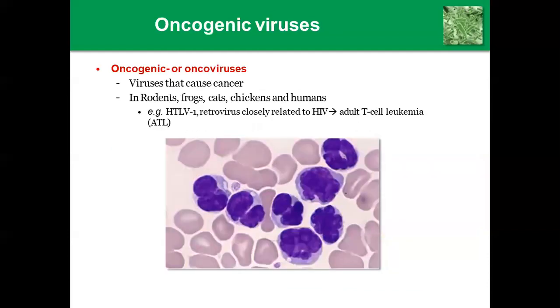Next, the different categories of viruses. First, oncogenic viruses or oncoviruses, which are viruses that cause cancer. They are present in rodents, frogs, cats, chickens, and humans. One example is adult T cell leukemia, ATL.